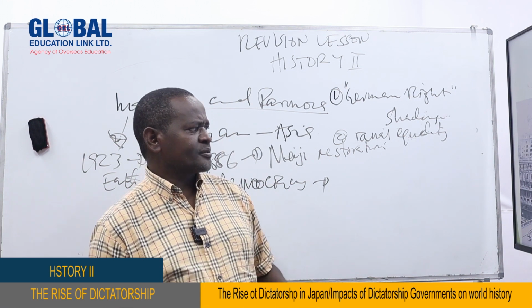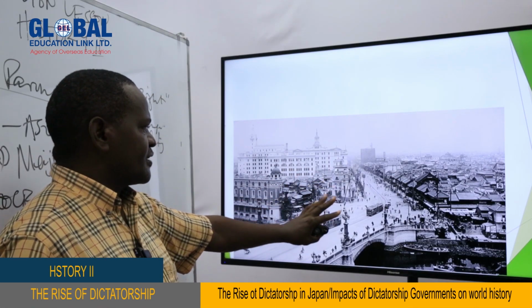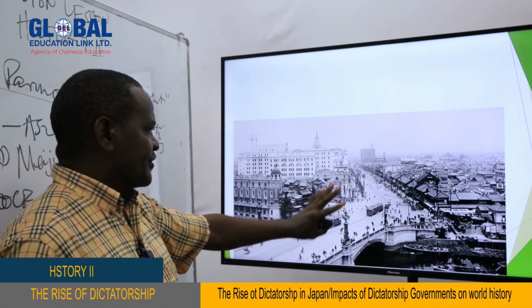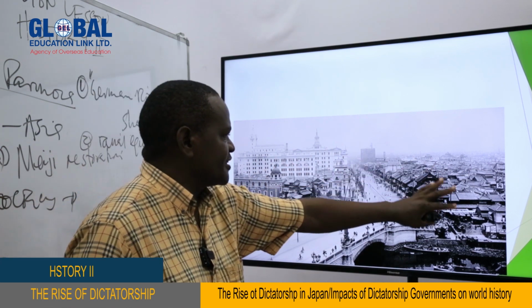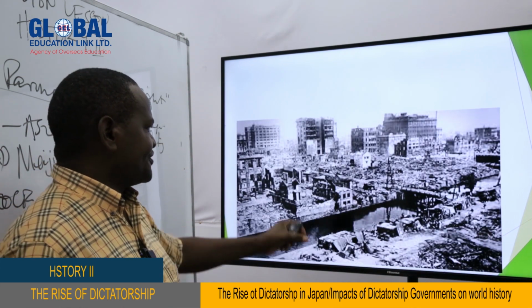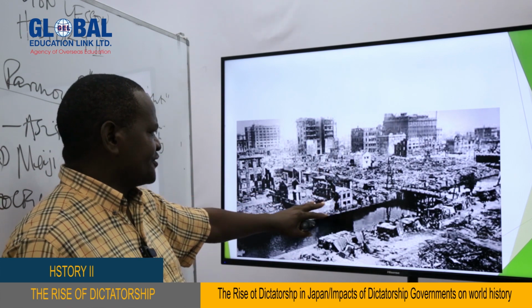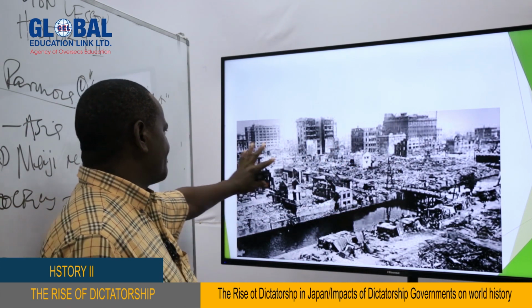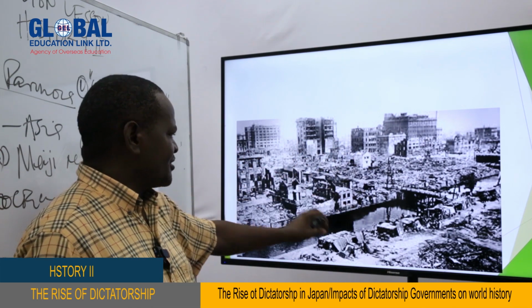As you can see, my dear students, this is the city of Tokyo before the earthquake of 1923. It was called the Kanto earthquake. Before the Kanto earthquake, you can see these are the buildings, and these are the buildings also, as you can see, a very nice city. And this is the picture after the earthquake and the fire has destroyed the largest part of Tokyo. As you can see, the buildings have been burnt. Also, some of them have broken down, and so on.